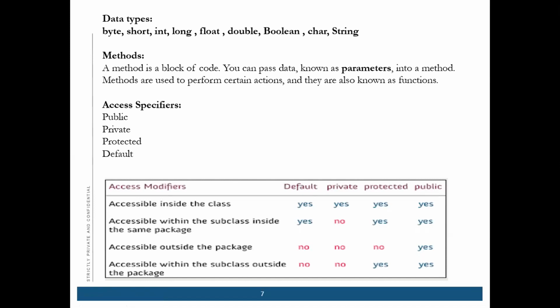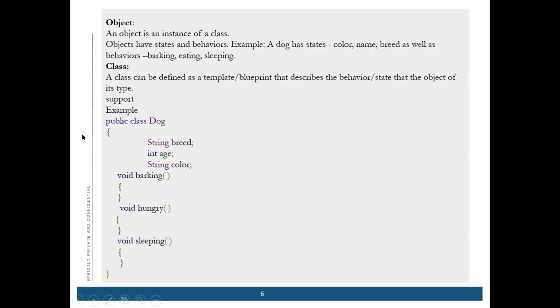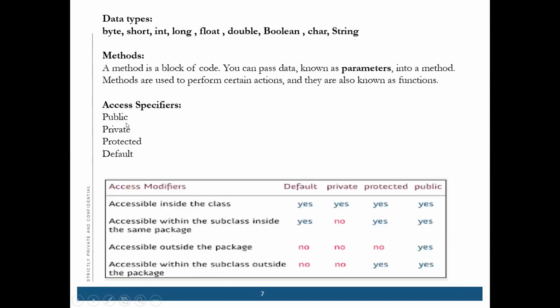Now comes the access modifier. Like in this example you have seen, it is public. That means it is open to all the other classes also. If you write public here, that means it is a public access specifier. There are four types of access modifiers, which are public, private, protected, and default.